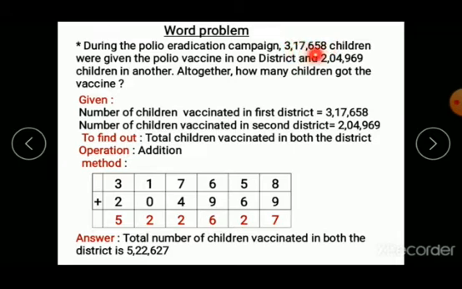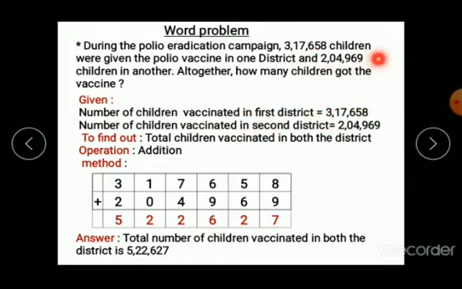This number is number of children vaccinated from first district. From first district so many children are vaccinated. You must be knowing what is vaccine. What is the second number? So I have wrote here, number of children vaccinated in first district is so many.